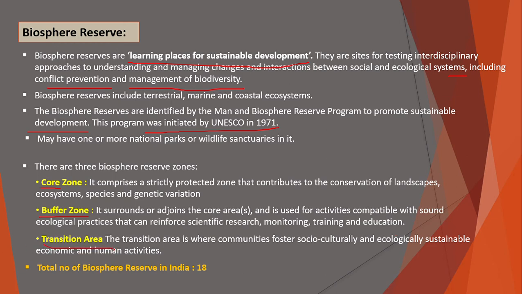Transition area. The transition area is where communities foster socio-culturally and ecologically sustainable economic and human activities. The total number of biosphere reserves in India is 18. We can see this biosphere reserve and everything in a diagram.